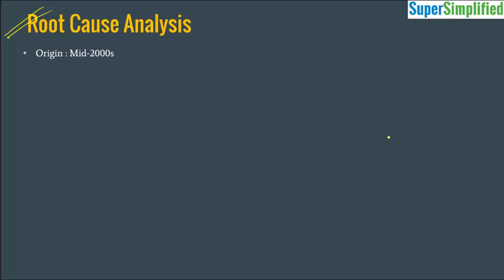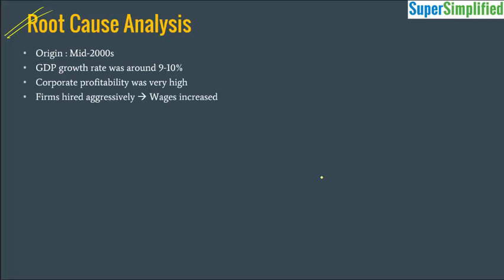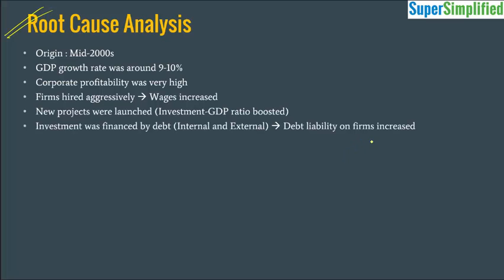So the origin of the twin balance sheet problem lies in the mid 2000s. The GDP growth rate was around 9 to 10% at that time. So it was basically a boom period and corporate profitability was very high. So they hired aggressively, which led to an increase in wages. And as the businesses were feeling confident, they thought of expanding. So they initiated new projects, and for the new projects investment was required. So the investment was financed by debt, internal and external, within the country and from outside. So the debt liability of the firms actually increased during this period.